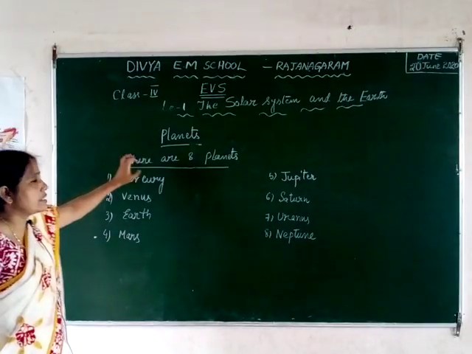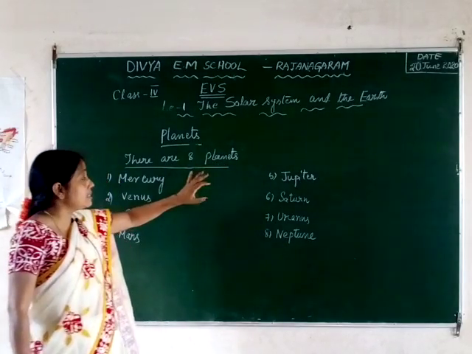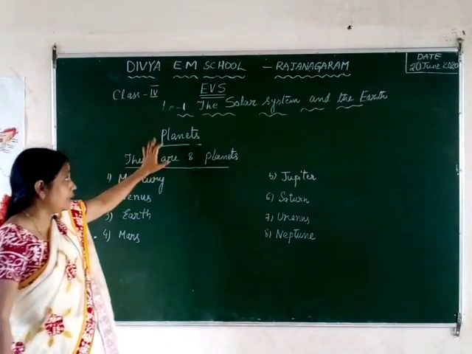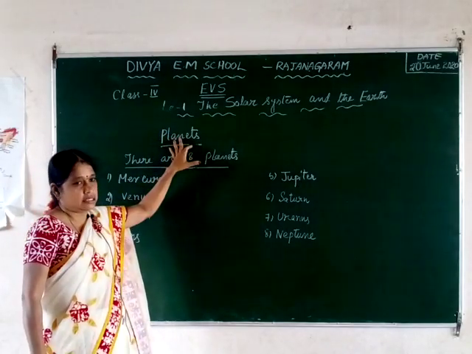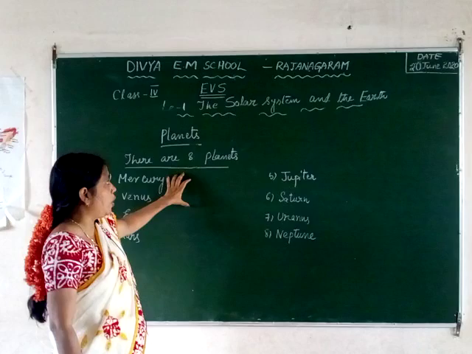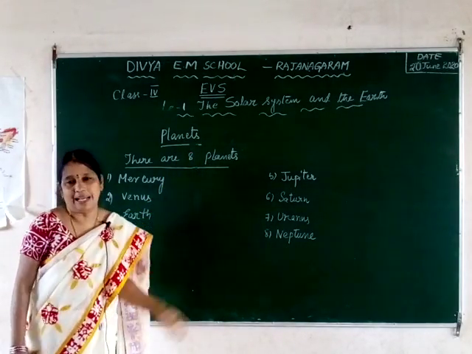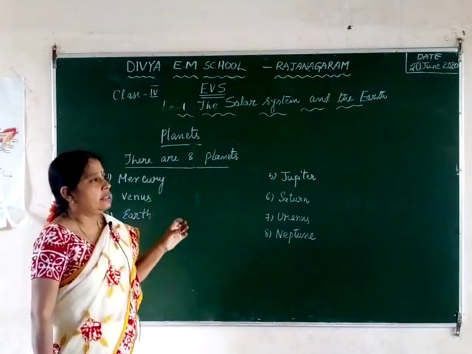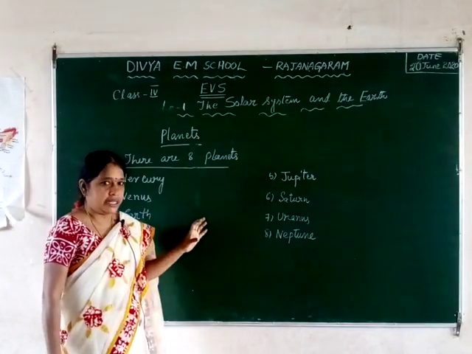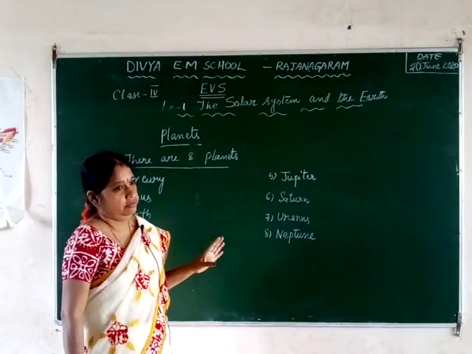Okay children, we have discussed stars and the sun. Now let us discuss the other objects. They are called the planets. When we discussed the planets in the third class, we discussed Earth, that Earth is also a planet. So what are planets? The planets are nothing but large bodies which revolve round the sun.